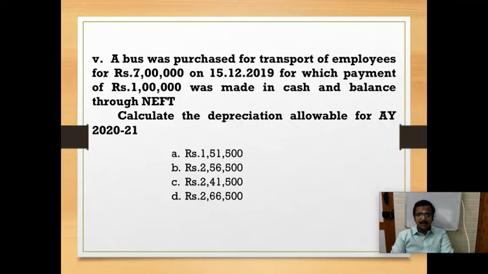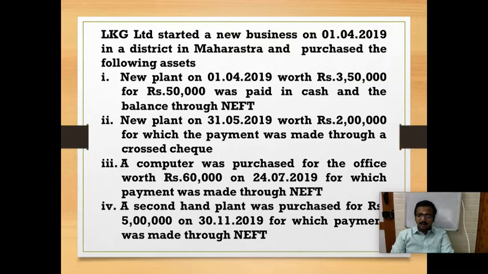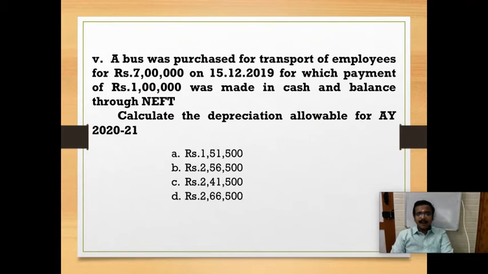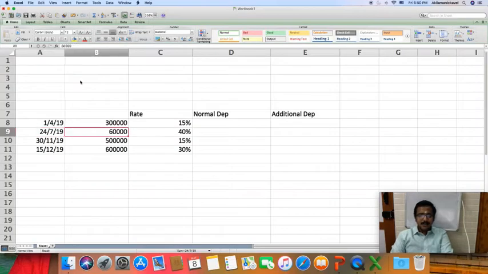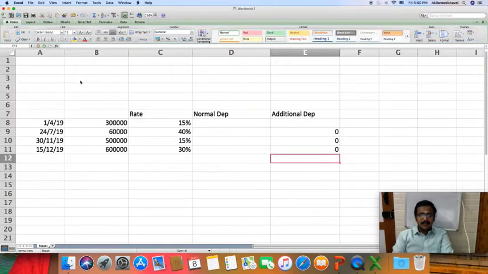So for computer, for the second hand plant and machinery and the bus, we cannot claim any additional depreciation. We can claim only the normal depreciation. And for the first one alone we can claim additional depreciation. Okay. So for these three, additional depreciation is 0.